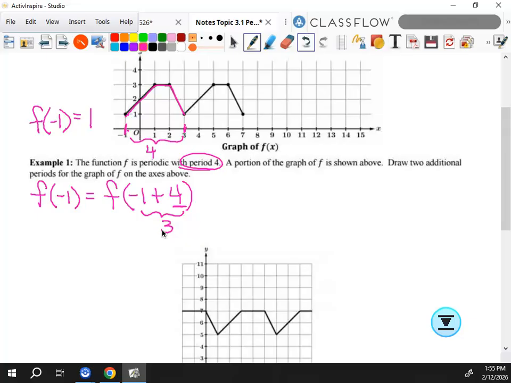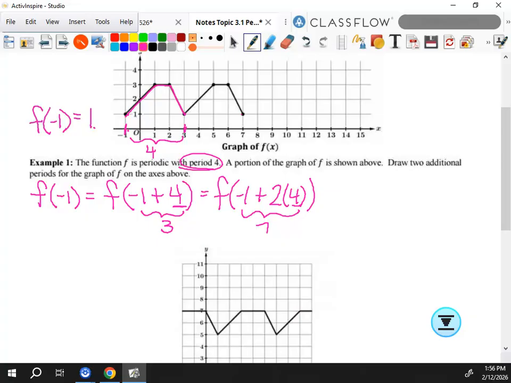And you can see that f of 3 is also 1. This is also equal to f of -1 plus 2 times 4, because again, 4 is the period. This whole thing would be 7. And f of 7 is also 1. Does that make sense to you? So every output that gives me a 1 would be at x equals -1 plus a multiple of 4.